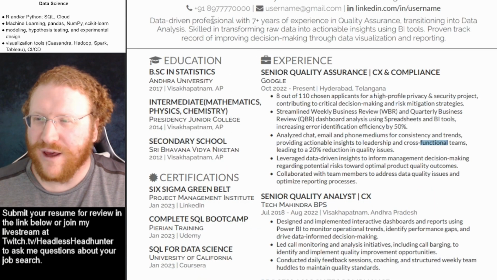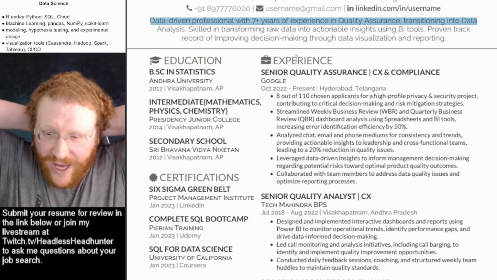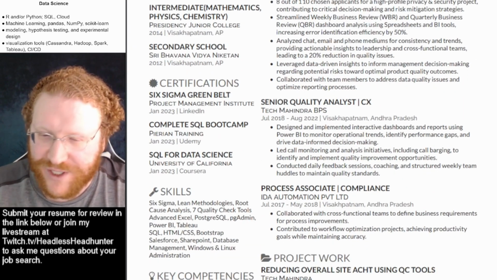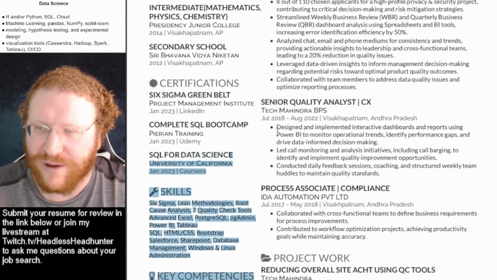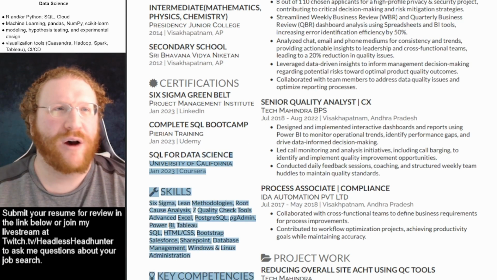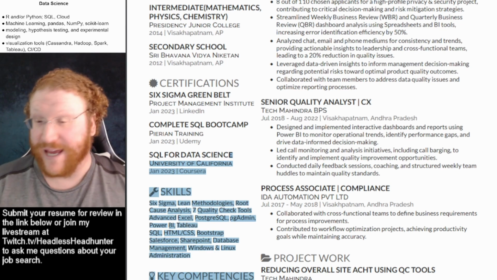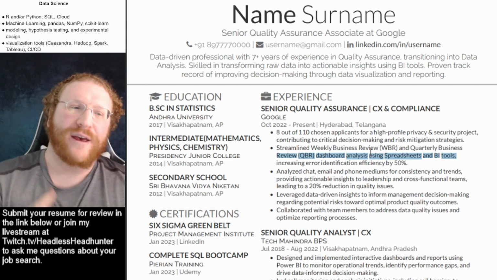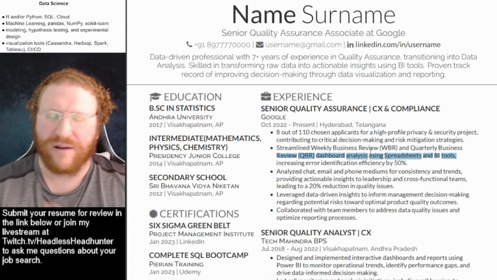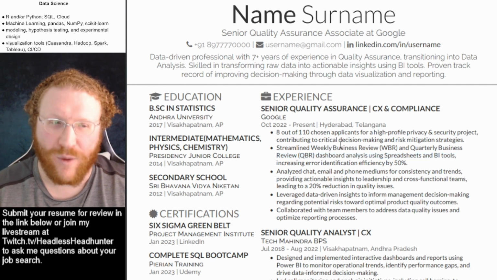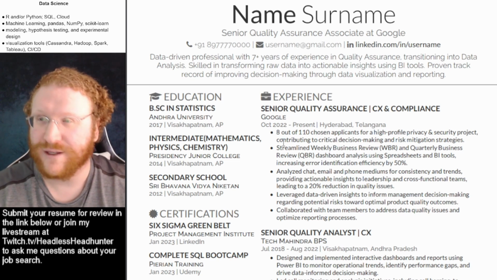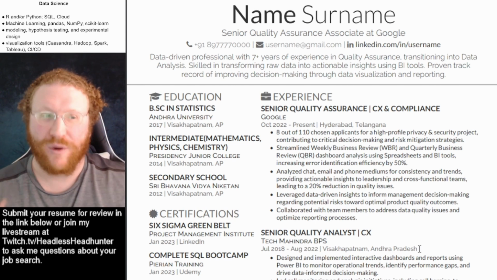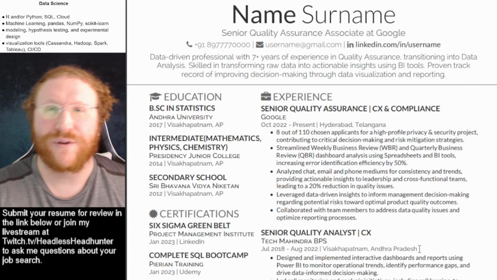Double column never works. Summary doesn't really work. There's too many things here that I don't even know what to do. Boring is best in resumes. So I wish I could tell you some other stuff. I can't. I couldn't find your actual job title because, again, it may be a difference in understanding of the language barrier, but formatting wise I can't help you, and this is terrible formatting wise. Fix the formatting alone and you will have something much better. So that's all I can really do on this one. Let's go to the next resume.